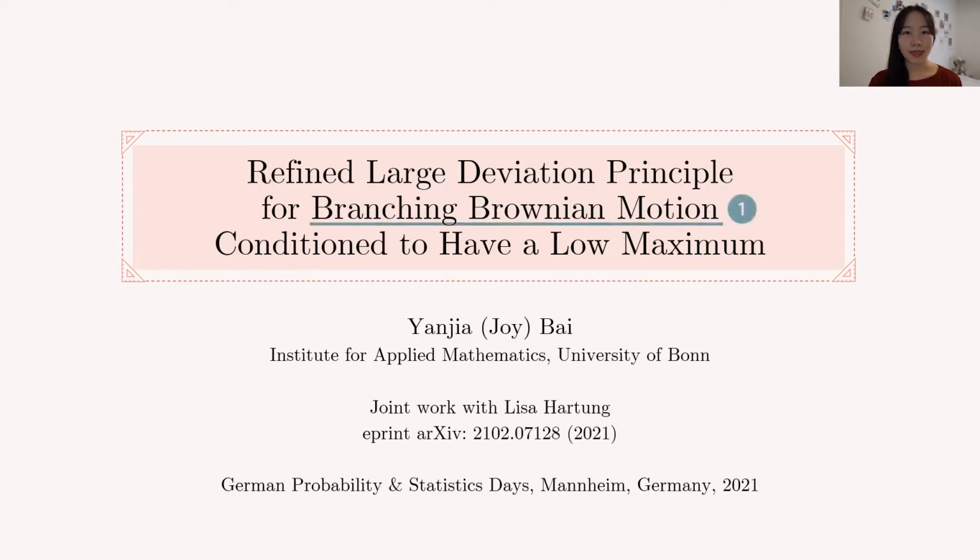The structure will be like this. First, I will introduce to you what is a branching Brownian motion. Secondly, I will talk about previous results on branching Brownian motion conditioned to have a low maximum. Lastly, I will talk about how our results refined previous results.